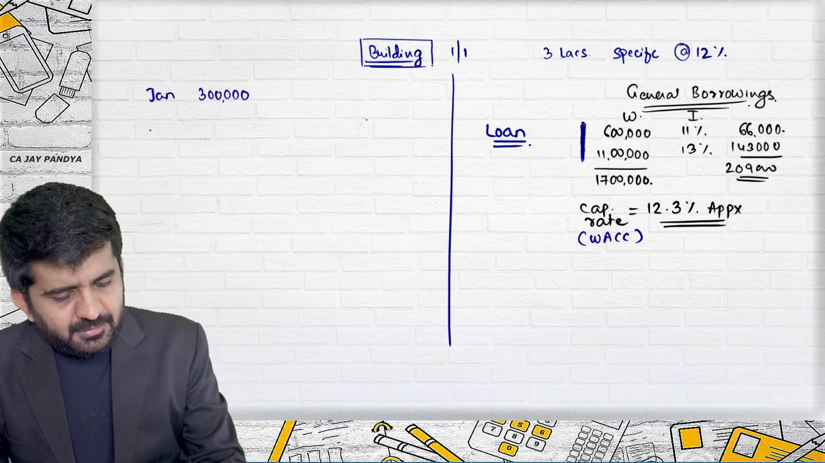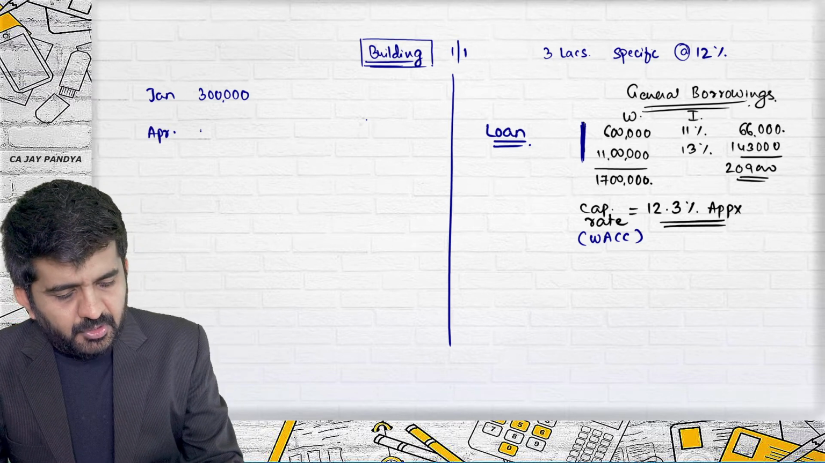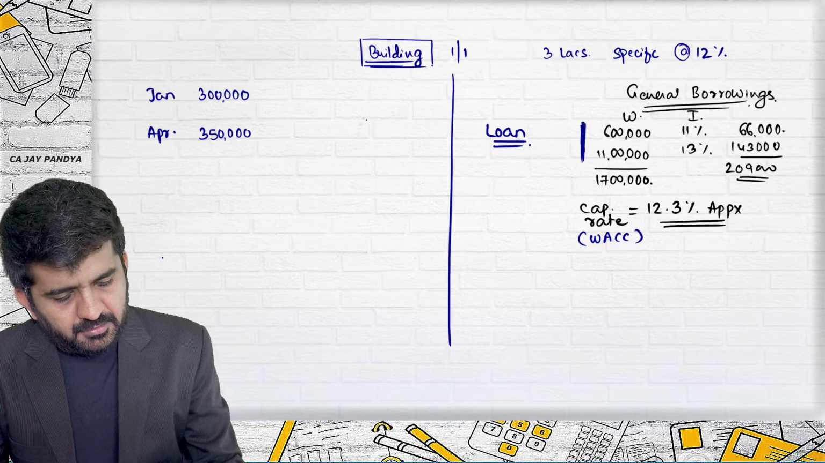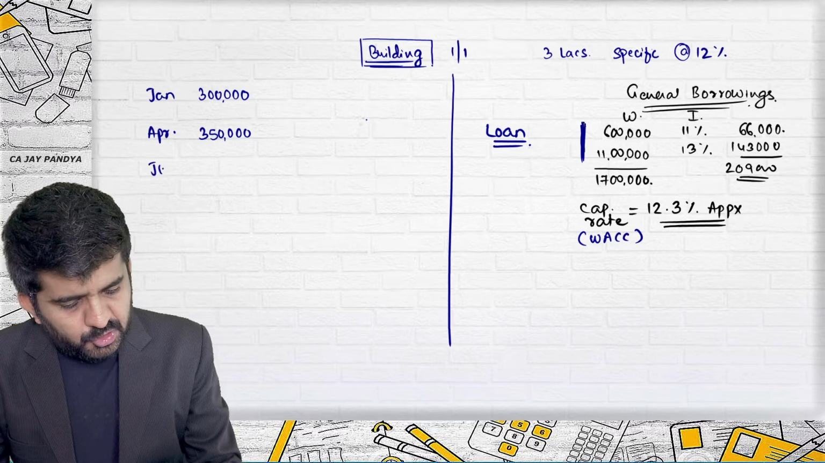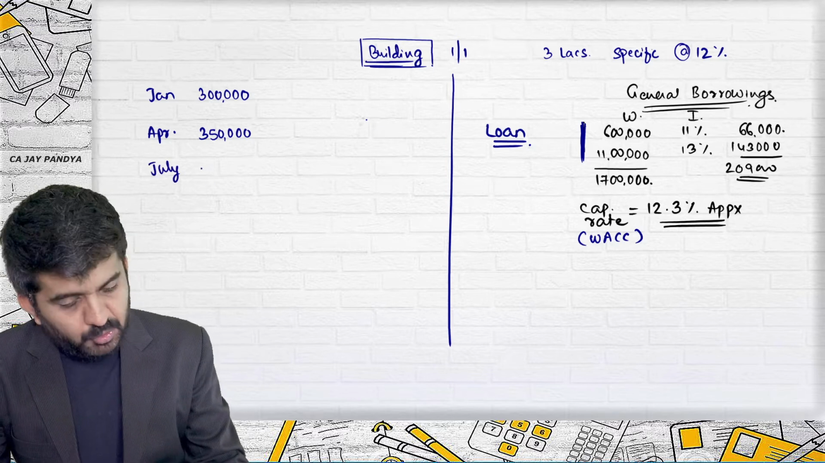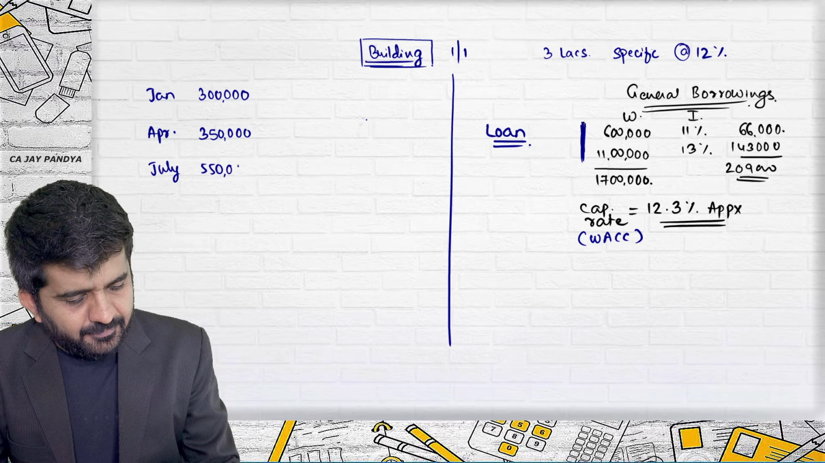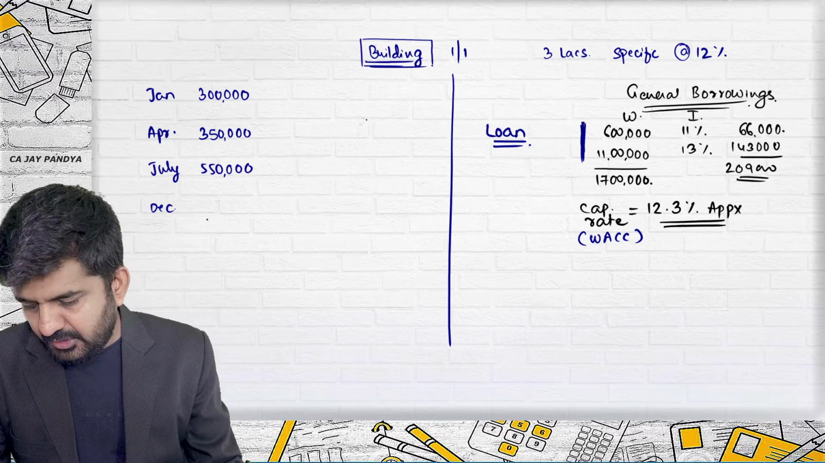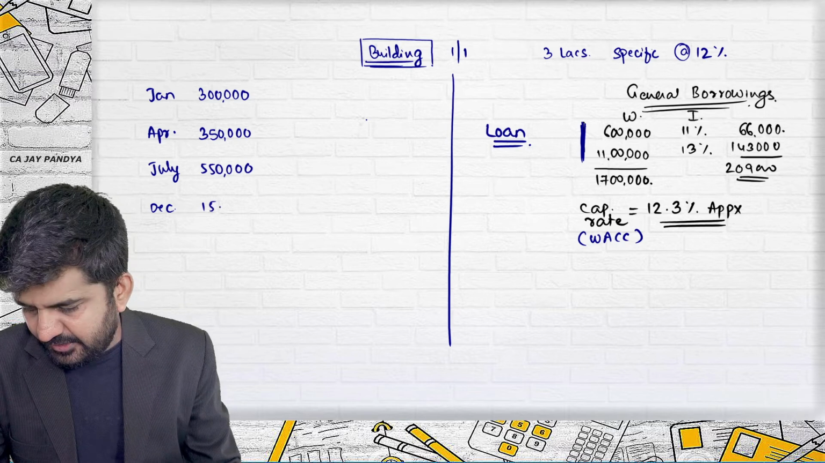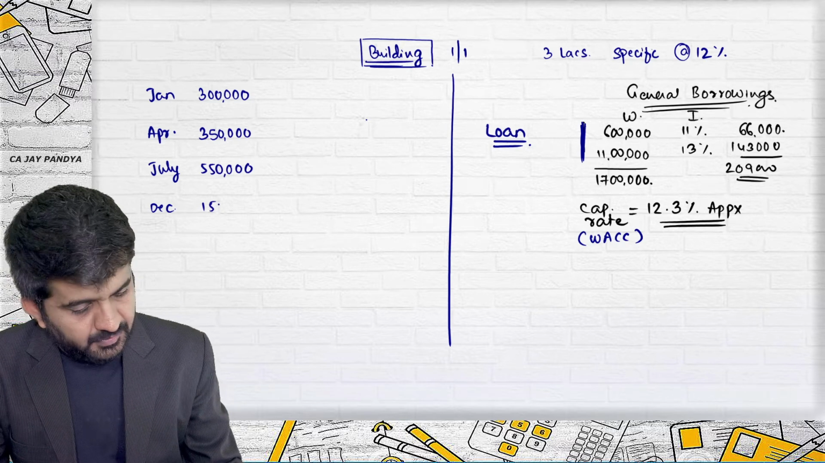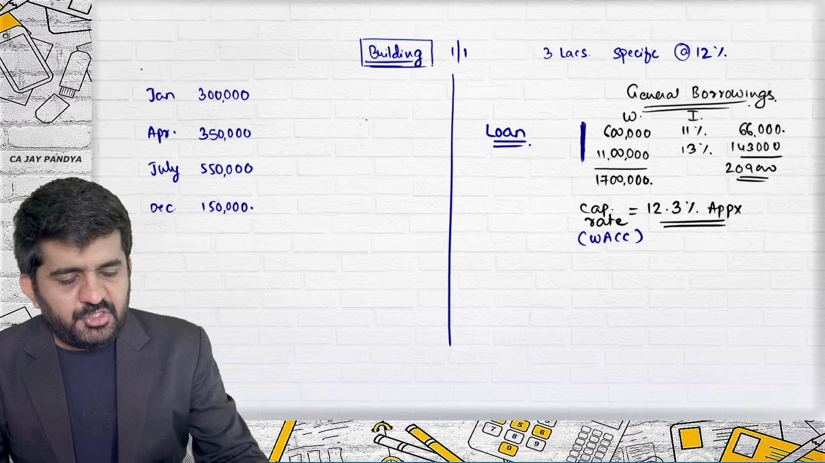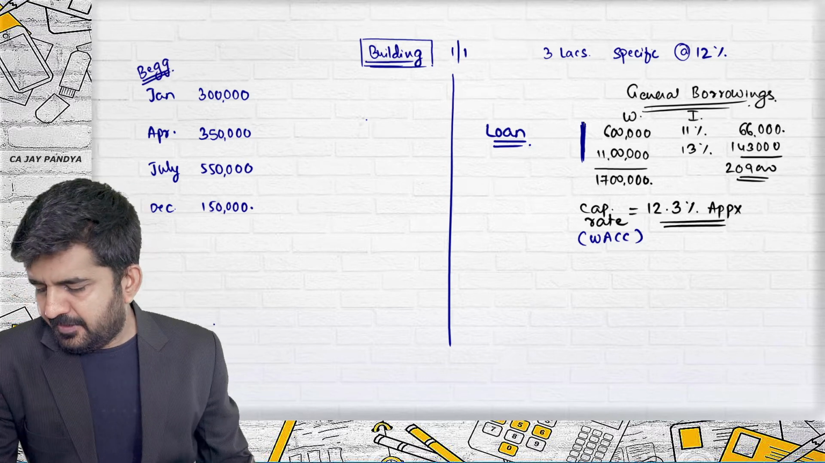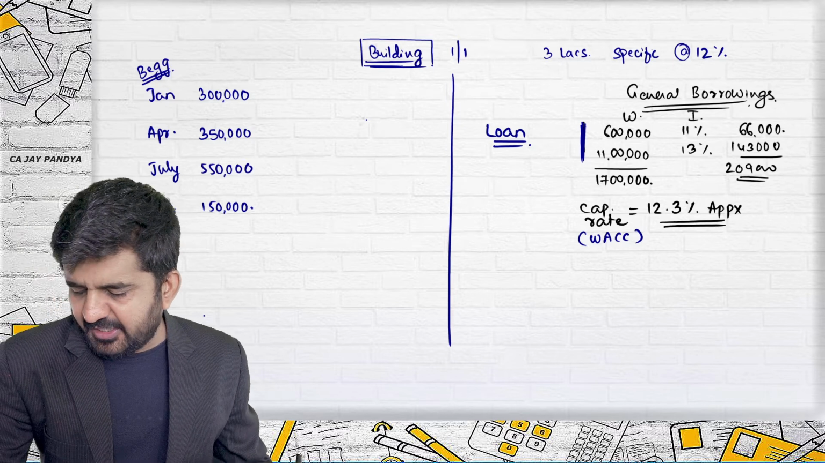In April, you are using 3,50,000. In July, you are using 5,50,000, and in December, you are using 1,50,000. Assume they are at the beginning of the month. The building was completed on 31st December.